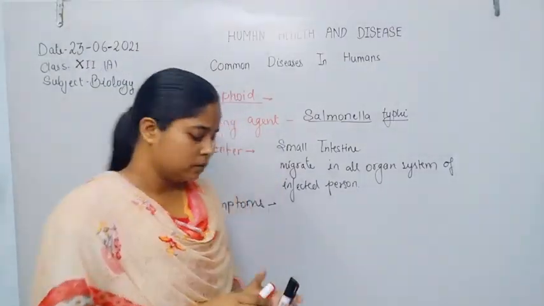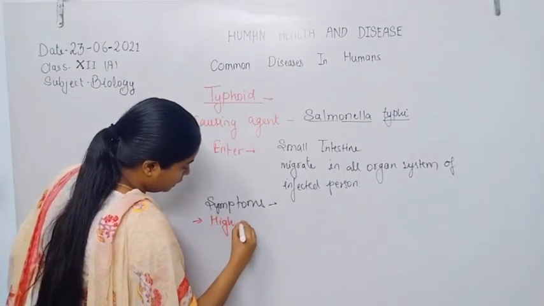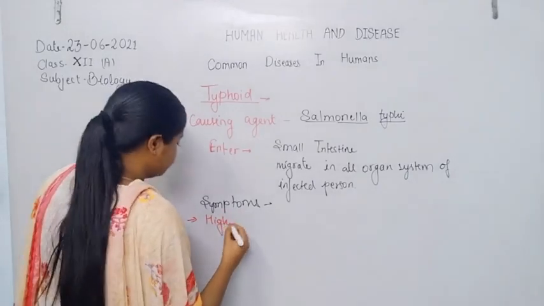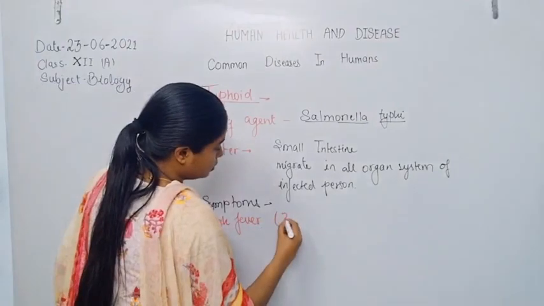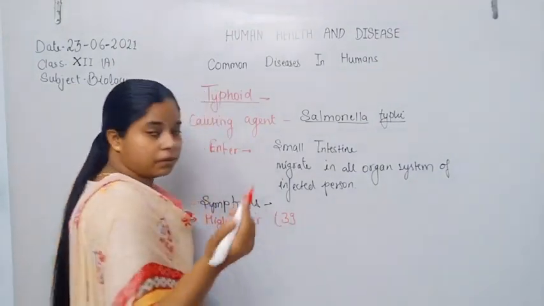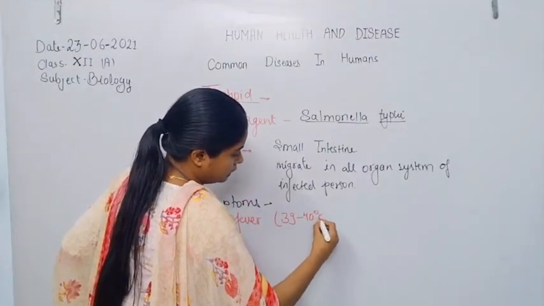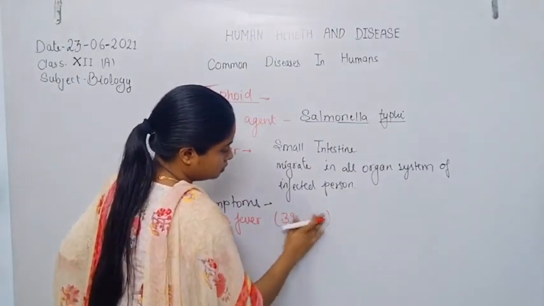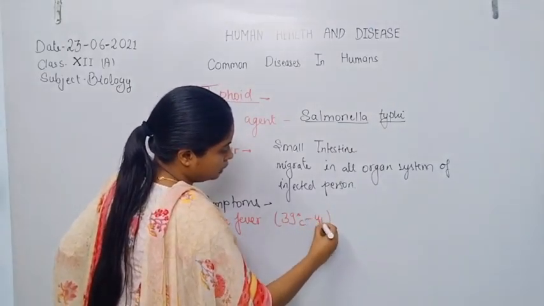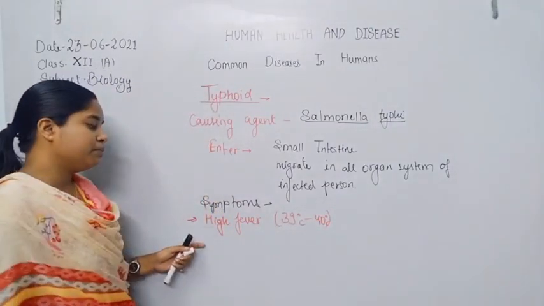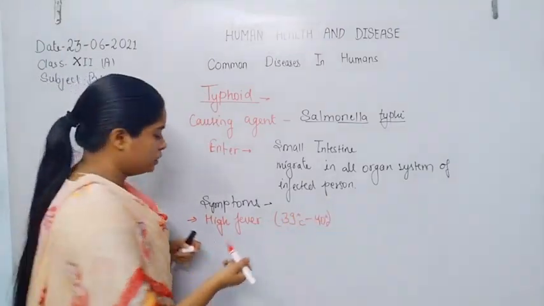What are the symptoms of typhoid? First is high fever, that is the temperature increases from 37 degrees centigrade to 39 or 40 degrees centigrade. So the symptom is high temperature, the temperature increases by 39 degrees to 40 degrees centigrade.